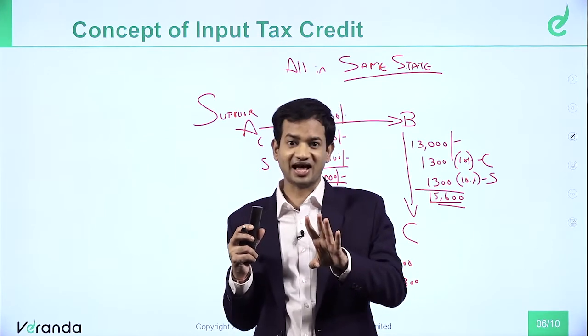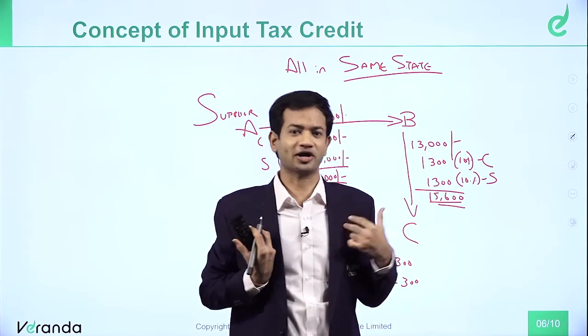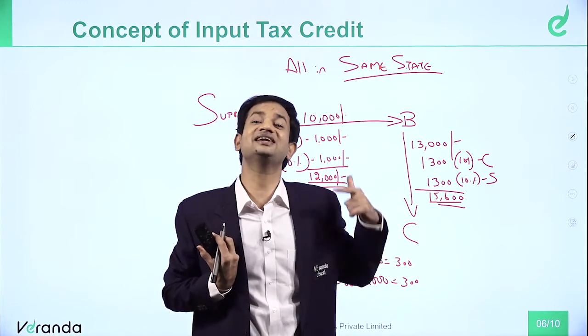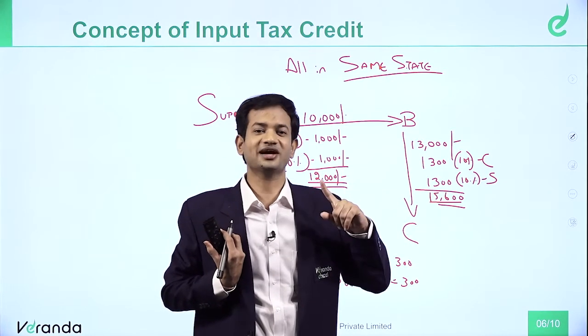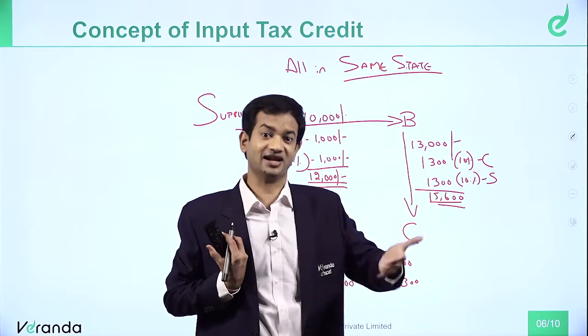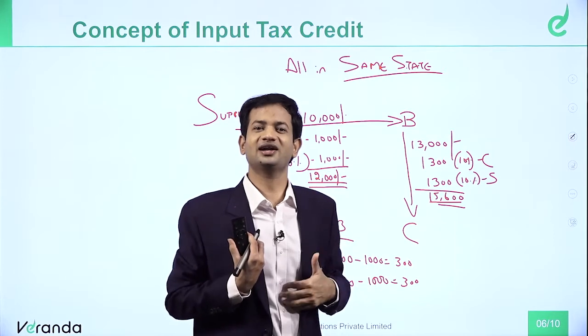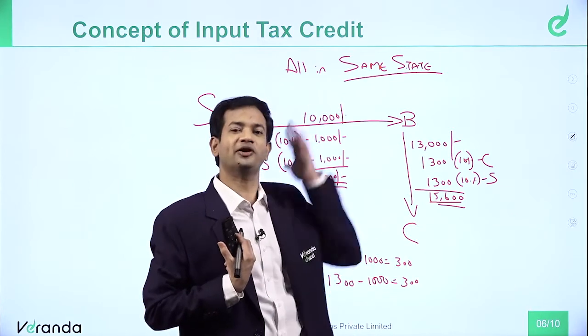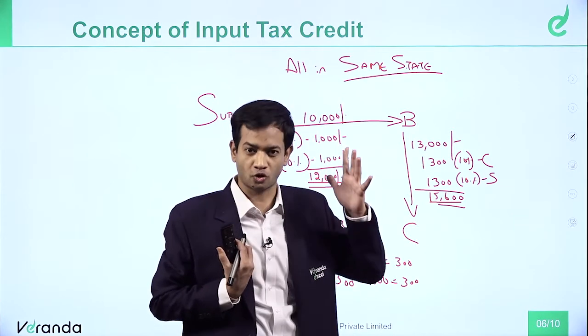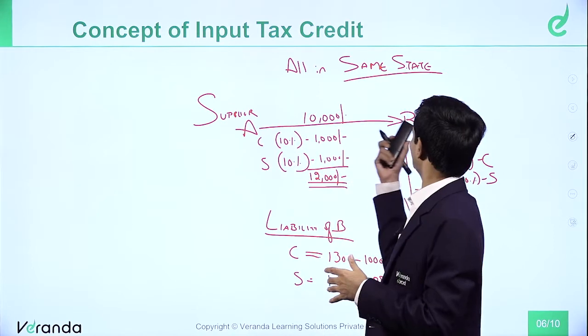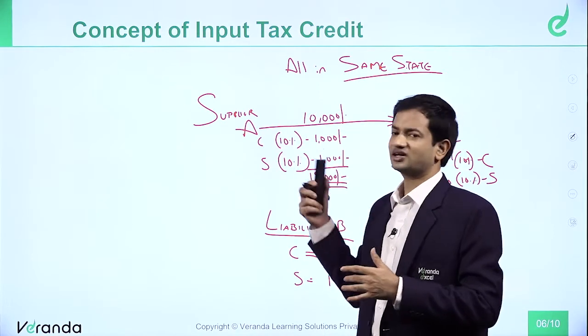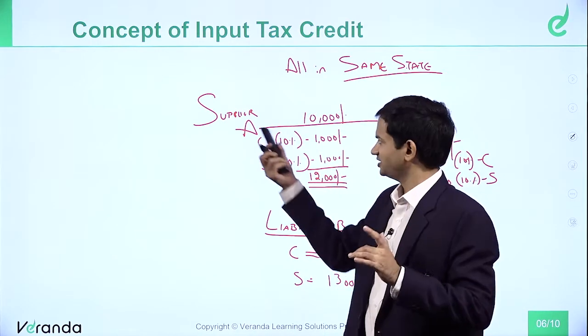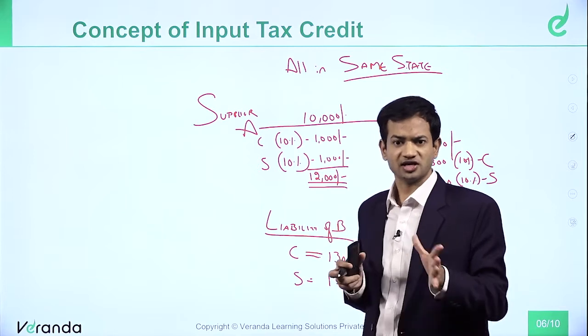But in the case of indirect tax, you do not pay out of your own pocket. You collect and pay because it is indirect tax. Income tax is a direct tax, directly you bear the burden. But in indirect tax, you don't bear the burden directly because you only collect and pay to the government. You collect from the customer, pay to the government. So when A is collecting tax from B, A will collect from B and pay to the government. Is A bearing it from his pocket? Nothing is borne from his pocket.